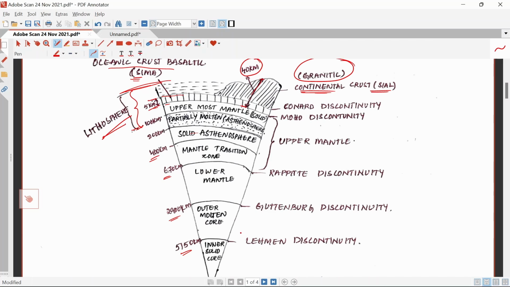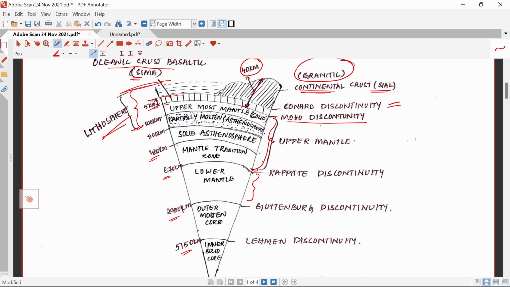The line which separates the continental crust and the lithosphere is called the Conrad discontinuity, and the one separating the upper mantle and the oceanic crust is called the Moho discontinuity. This entire area we call the upper mantle. This is the lower mantle.